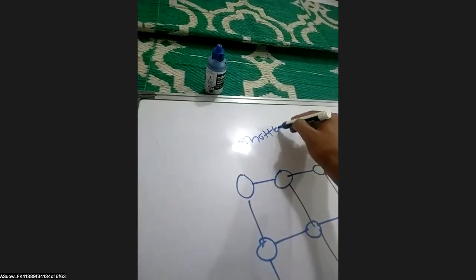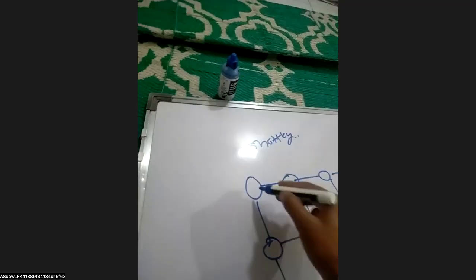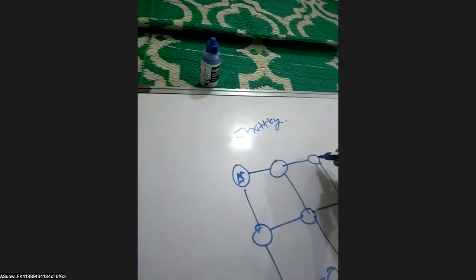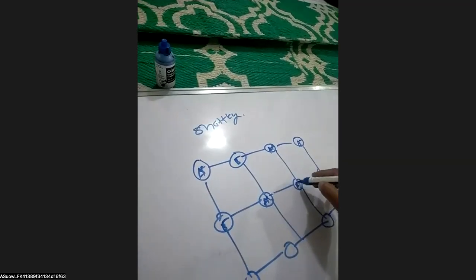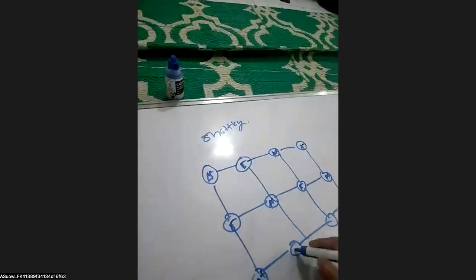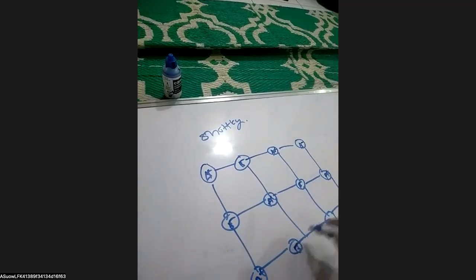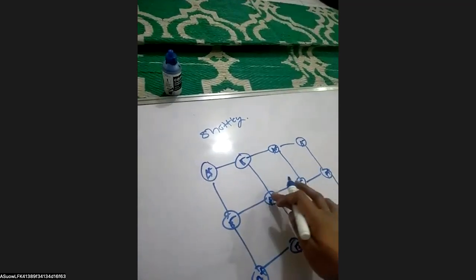Here these two particles, plus and minus, are absent. So the density of the crystal decreases, but it is electrically neutral because equal positive and negative charges are absent.